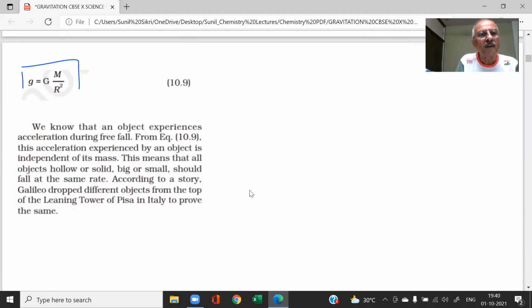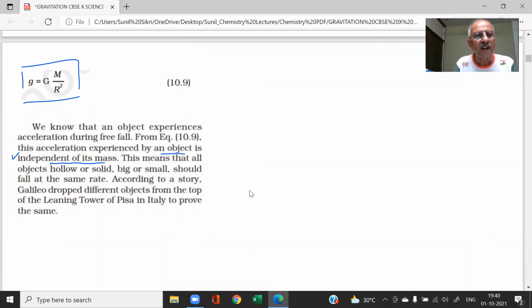Important point: g is equal to G into m by r square. We know that an object experiences acceleration during free fall. The acceleration experienced by the object is independent of the mass. This is very important, and a question could be asked on this: independent of the mass. All objects should fall at the same rate.